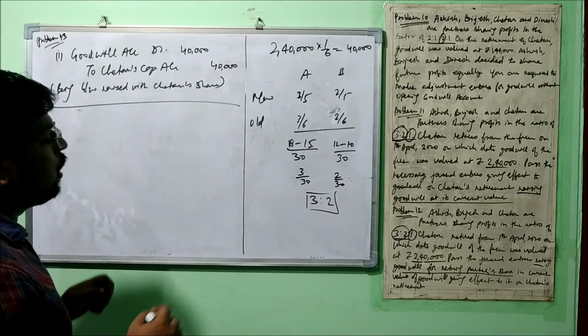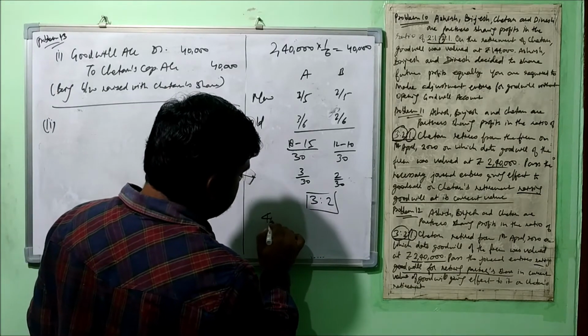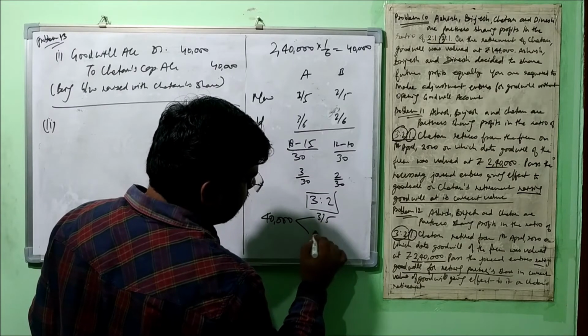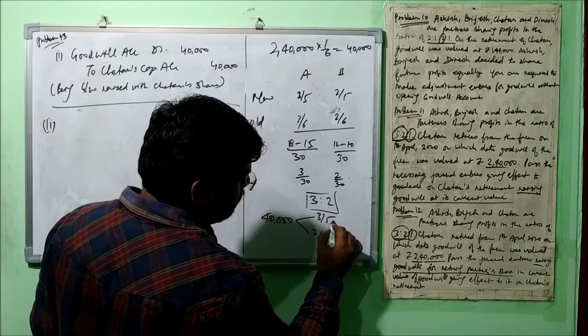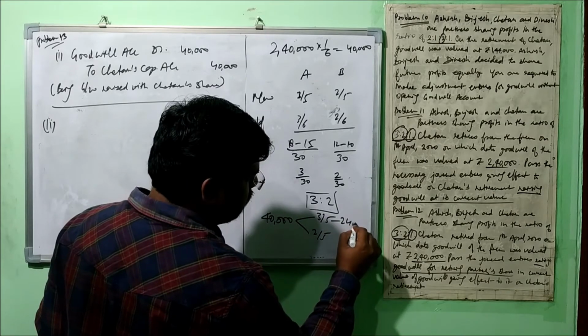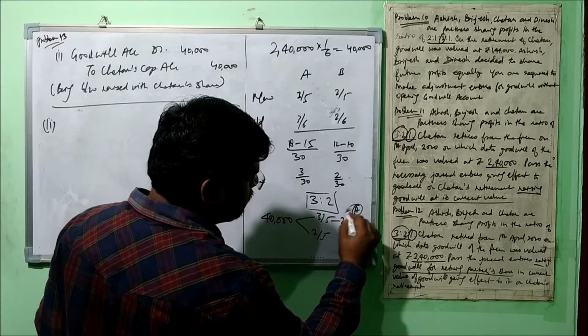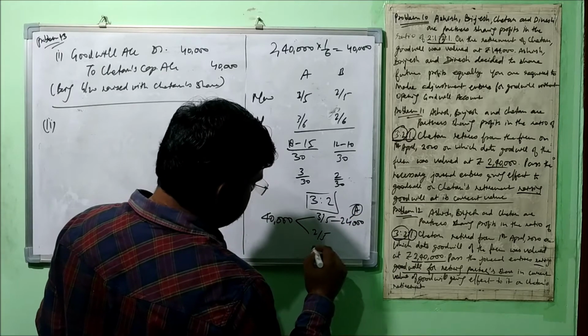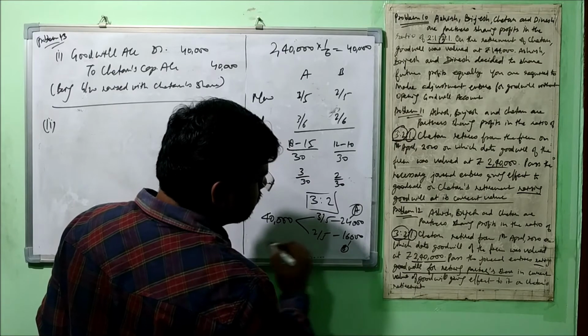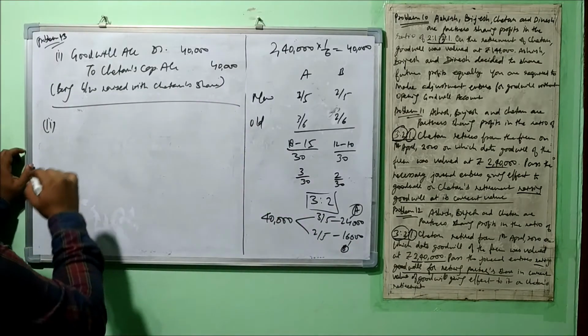Okay, now this 40,000 will be divided into two parts, 3/5 and 2/5. Okay, 3/5, 24,000, that will go to Ashish, and 16,000 that will go to Brijesh. So we'll pass the entry here.